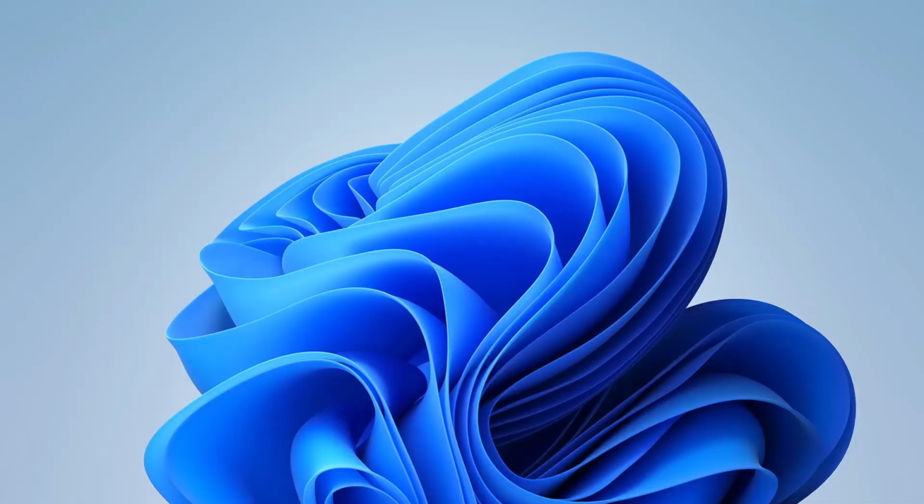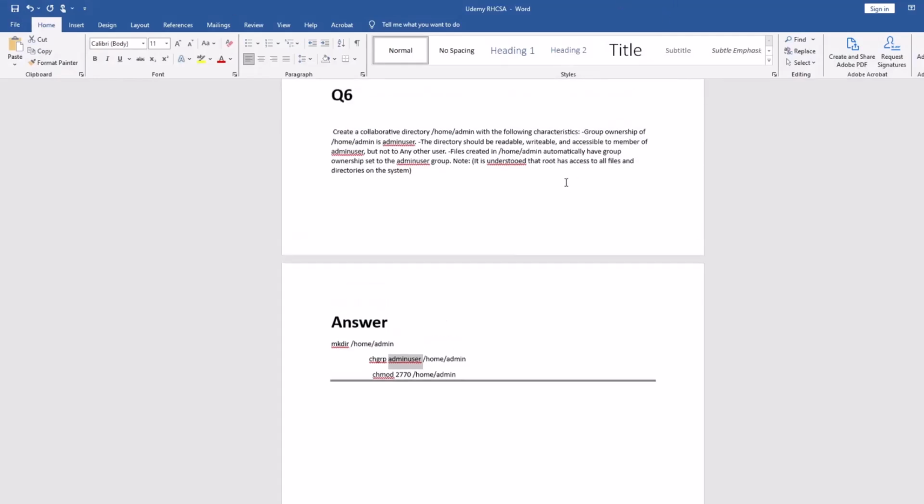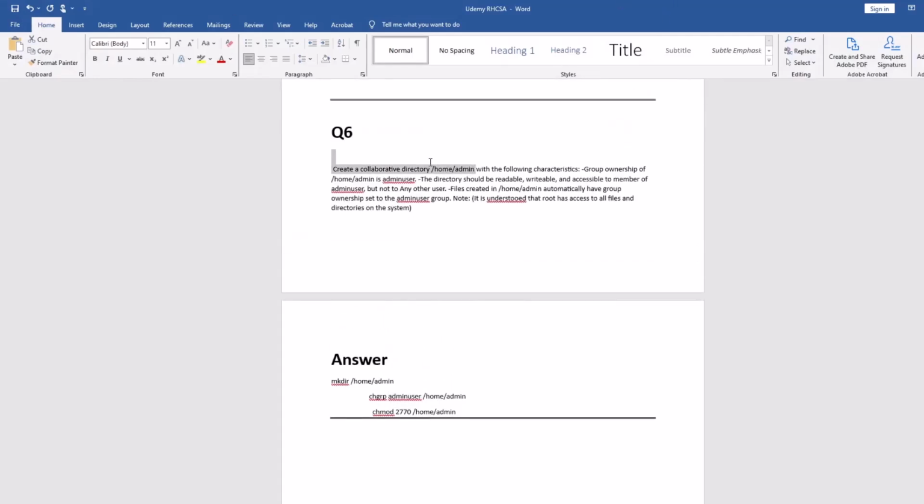So now question number 6. You have to create a directory, /home/admin, and then give permission on it to the admin group. We created this group in the previous question. The group users should be able to read and write files in this directory.